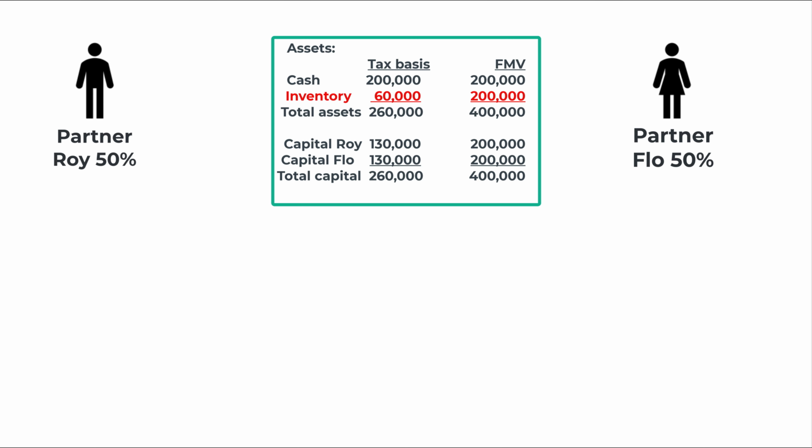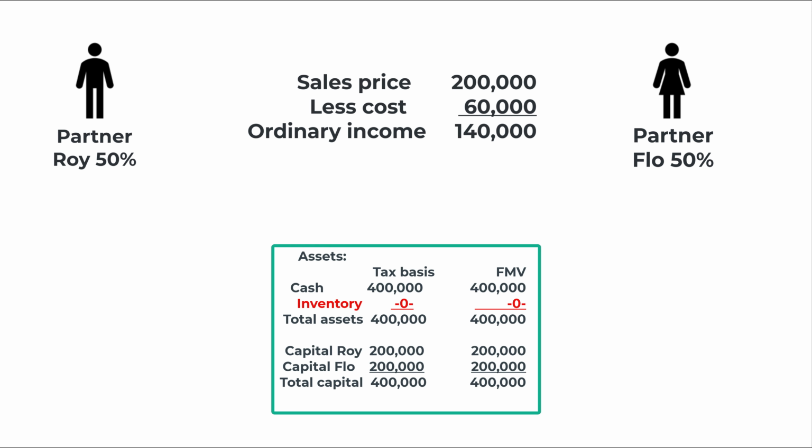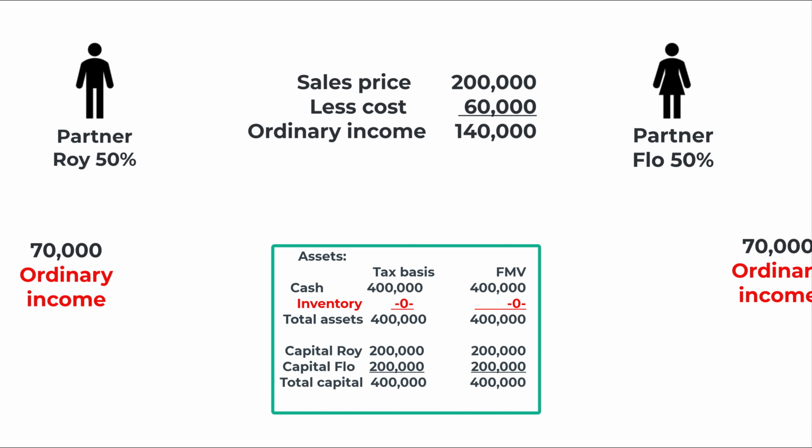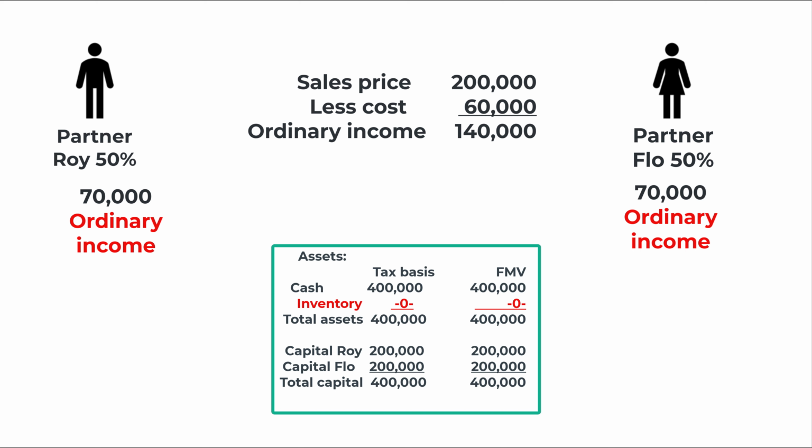The purpose of the disproportionate distribution rules is to prevent a partner from avoiding ordinary income on the partner's share of ordinary income assets. For example, if a partnership has inventory worth $200,000 that costs the partnership $60,000, then a partner with a 50% profits interest would recognize half the profits when the inventory is sold. That's 1/2 of a $140,000 gain, or $70,000. The $70,000 gain would be taxed as ordinary income. Ordinary income tax rates top out now at 37%.